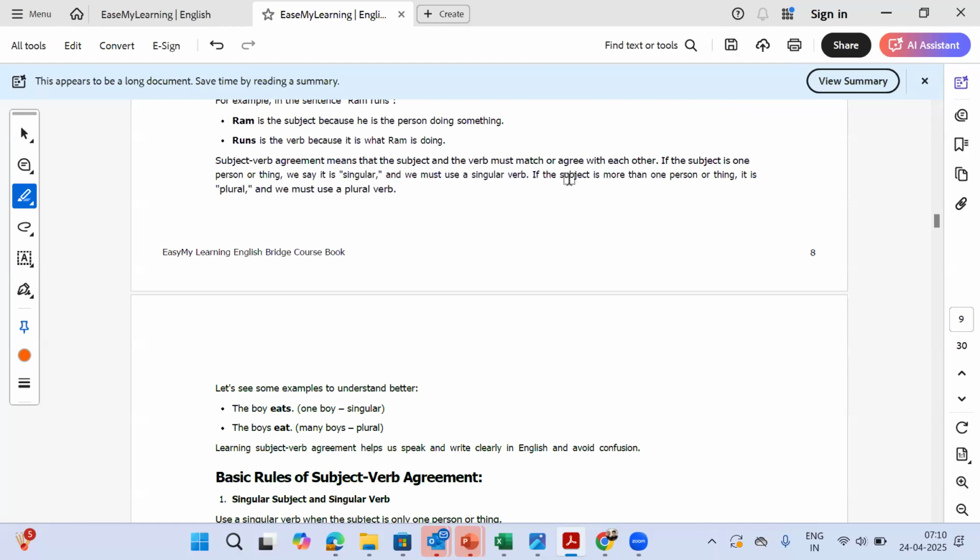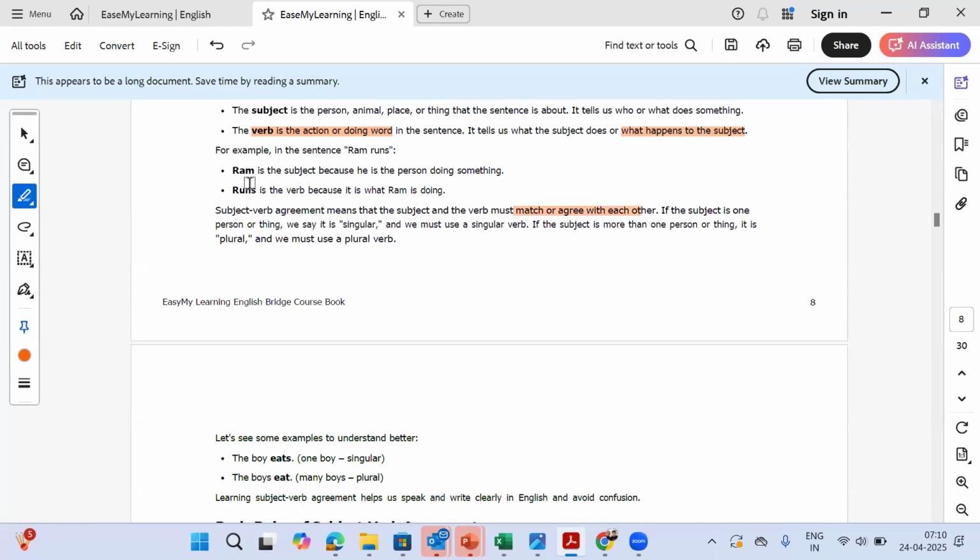Now, what we mean by that is Ram runs is a sentence, small sentence, but a sentence. Now, the sentence can also be Ram ran, or Ram will run, or Ram has run. So all of these forms are correct.